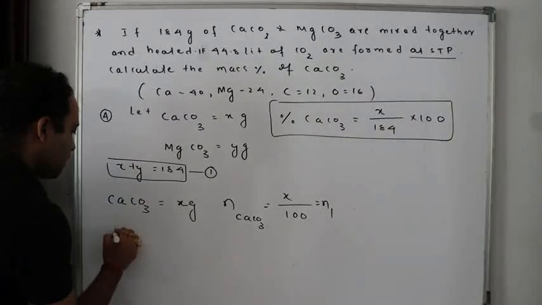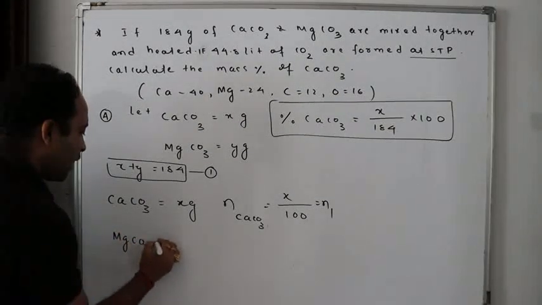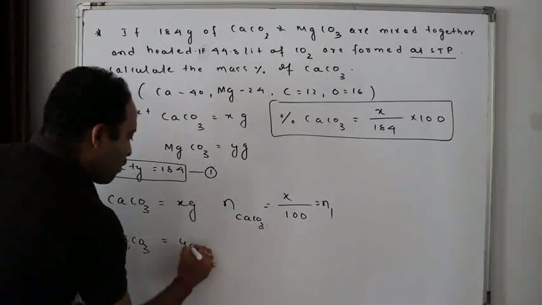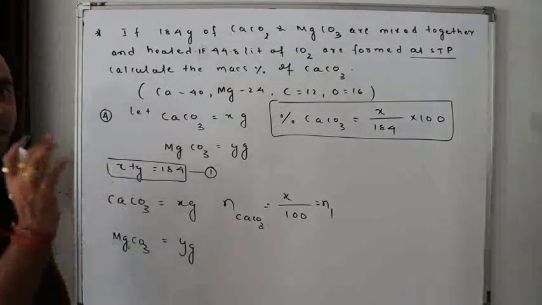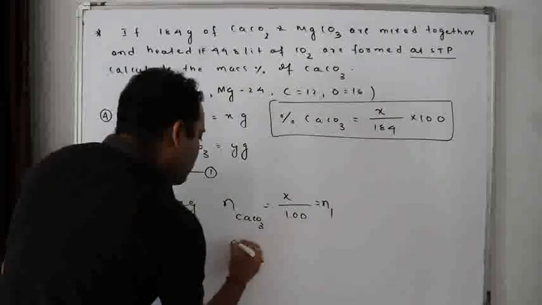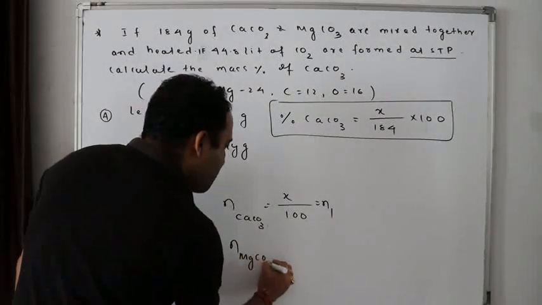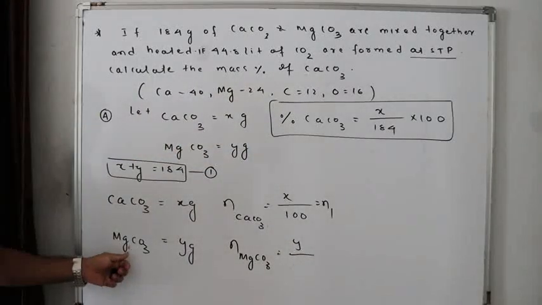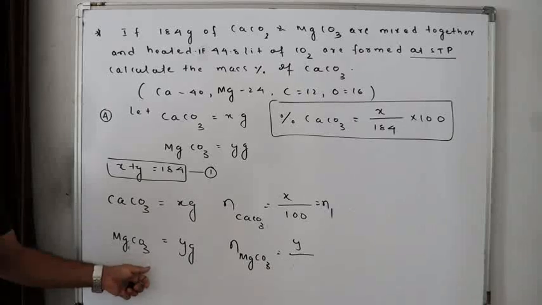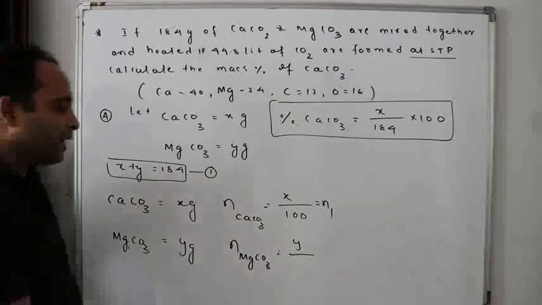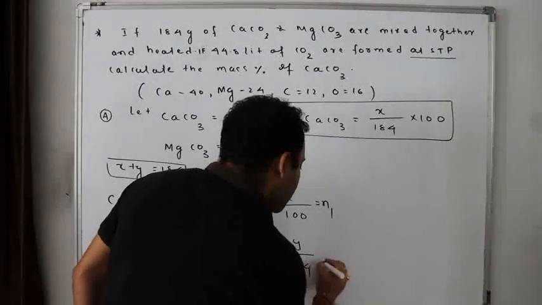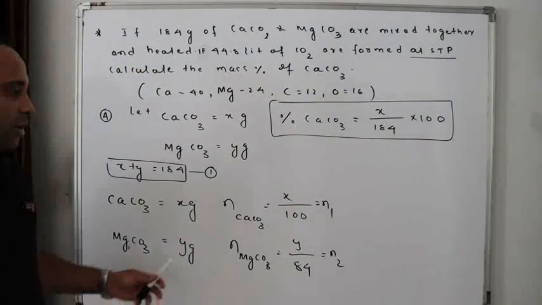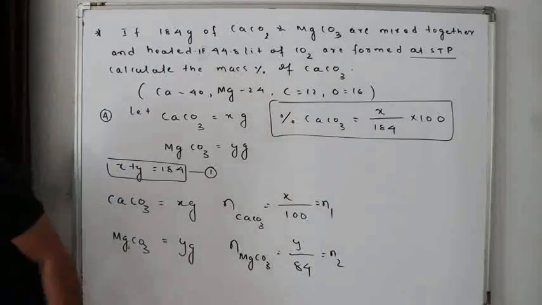Now here magnesium carbonate, how much magnesium carbonate have I taken? Y gram, isn't it? Now the number of moles of magnesium carbonate is Y by magnesium carbonate's molar mass: magnesium 24, carbon 12, oxygen 48. It sums up to how much? 84. Let it be N2. Please copy so that I can rub this board. Please copy.